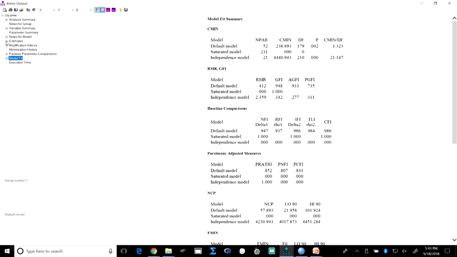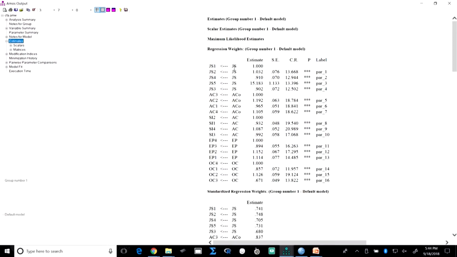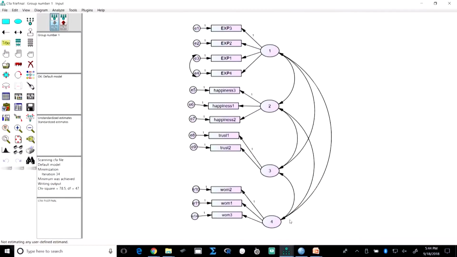Now, suppose you would have needed some improvement, then what you would have done is go to the estimates, right. This is less important, but this is important for us, this side. Now, is there any insignificant relationship? No. If there would have been an insignificant relationship, then we would have deleted it. Now, let me go back to the earlier slide which I had drawn. Okay. Now, let us run this, right.